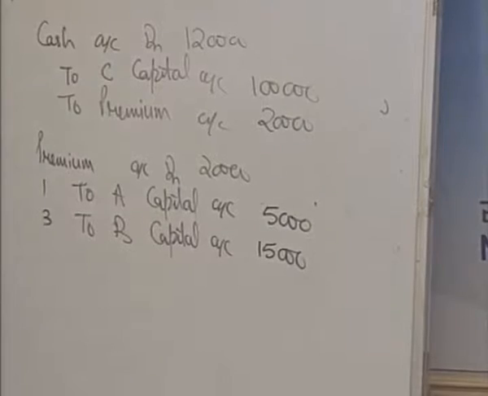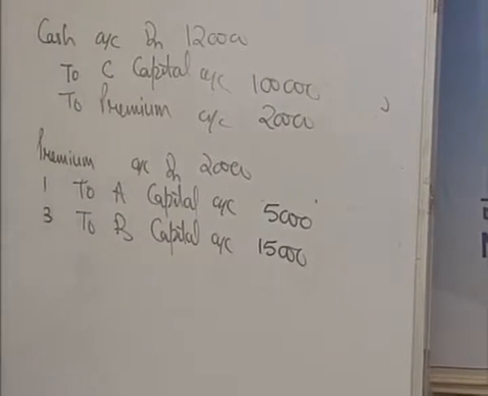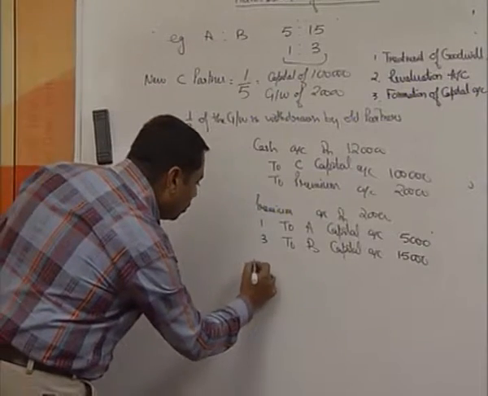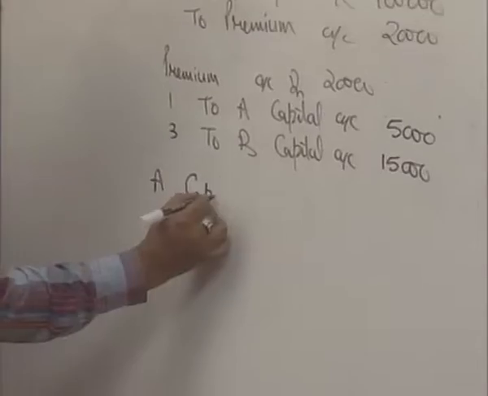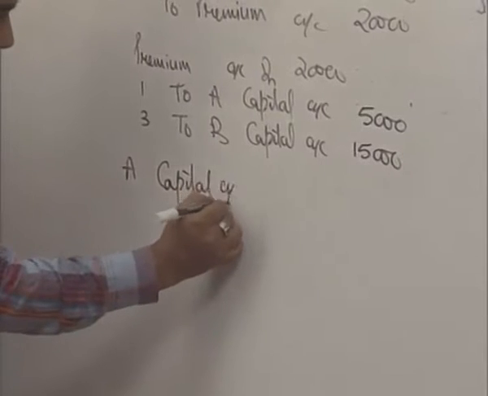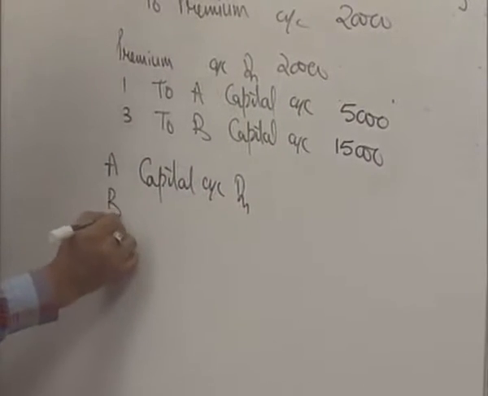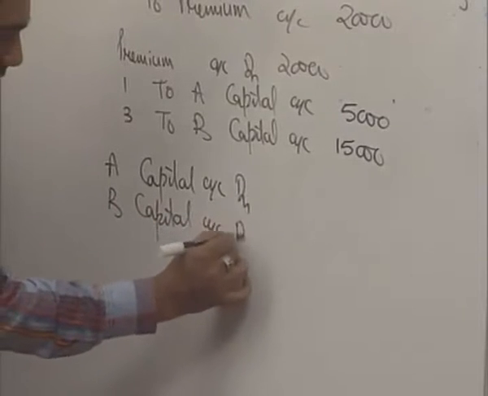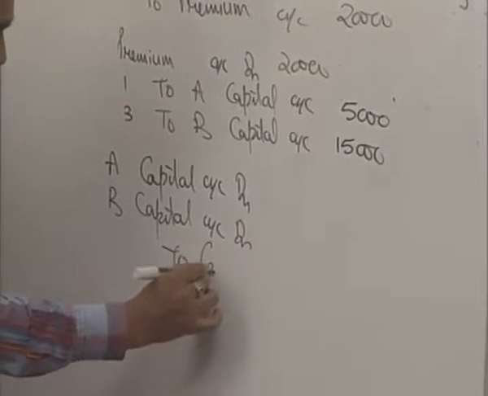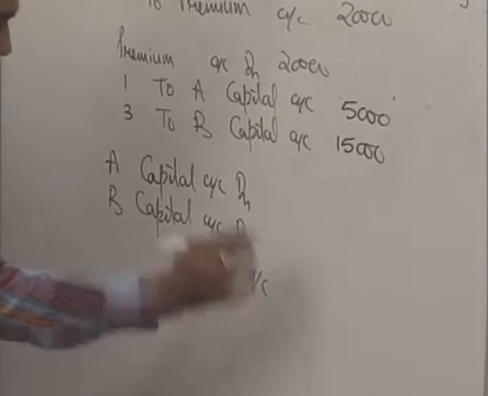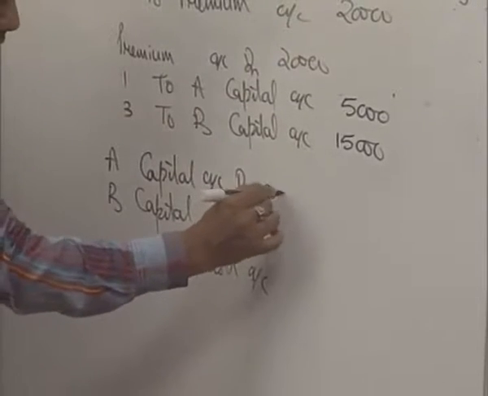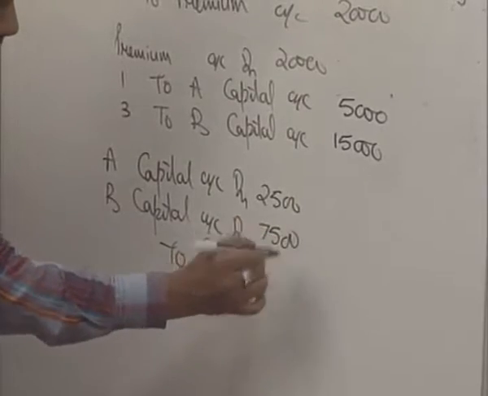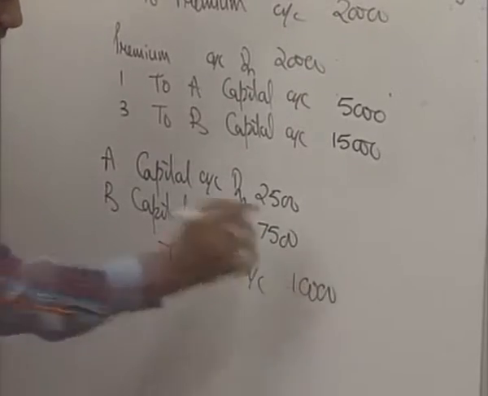The next step is that half of the goodwill is withdrawn by the old partners. In case they withdraw the goodwill, you are going to debit them. A's capital account debit, B's capital account debit to cash account. Half of 5,000 is 2,500, half of 15,000 is 7,500, and the total is 10,000.